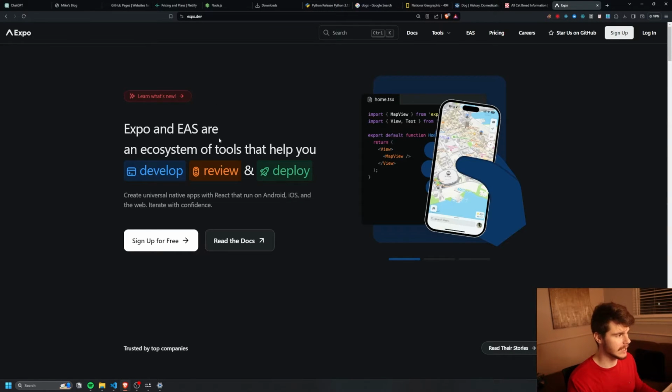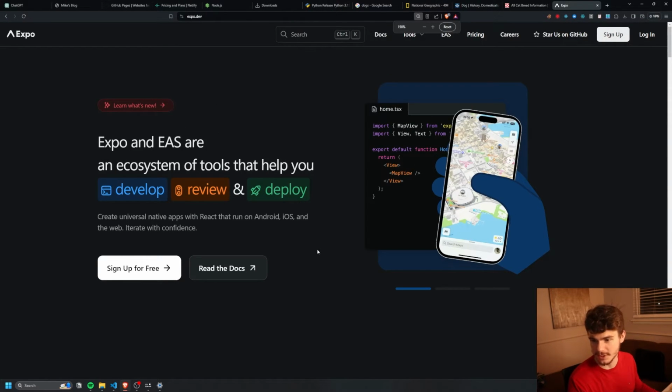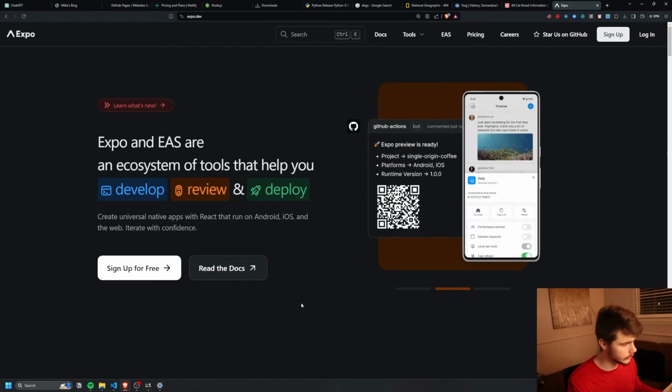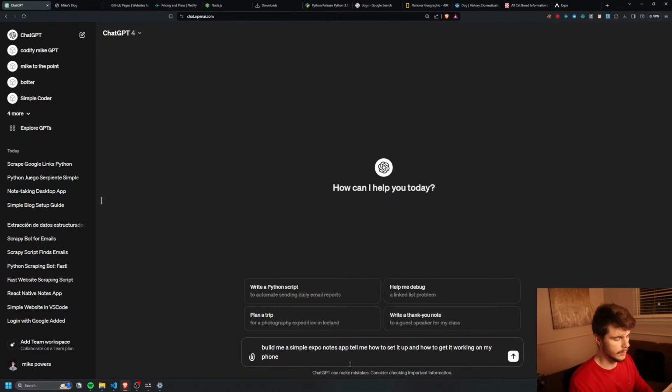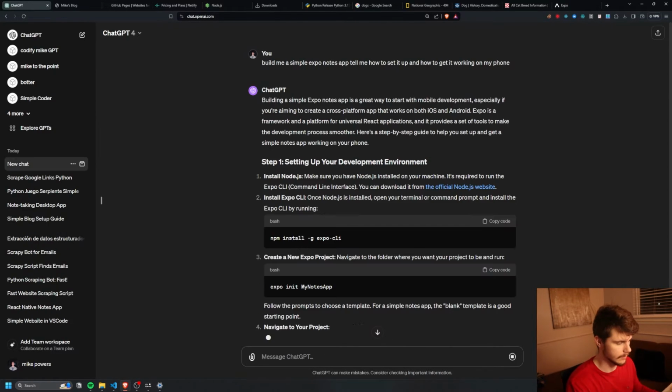And this library is called Expo. It basically allows us to use the Node.js that we installed earlier to set up and make really cool applications in seconds. So all we're going to need to do is come into ChatGPT here and just say, build me a simple Expo Notes app, tell me how to set it up and how to get it working on my phone.